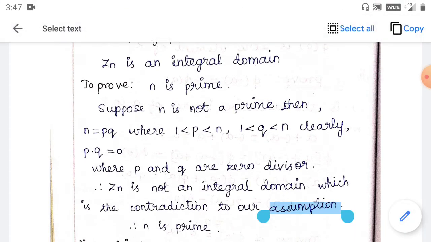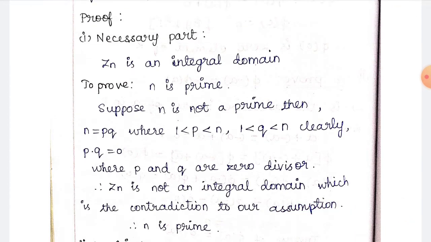So the first part is the necessary part. You have to consider Zn is an integral domain. We have to show that n is prime. We have to take it in the opposite form. Suppose n is not a prime, then n is equal to pq, where 1 is less than p less than n, 1 is less than q less than n.